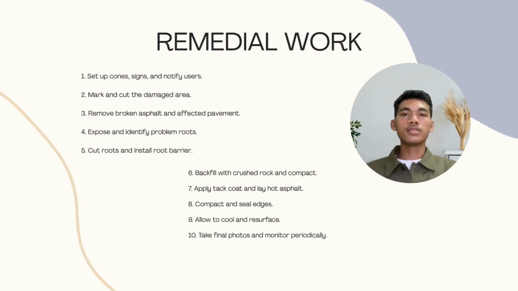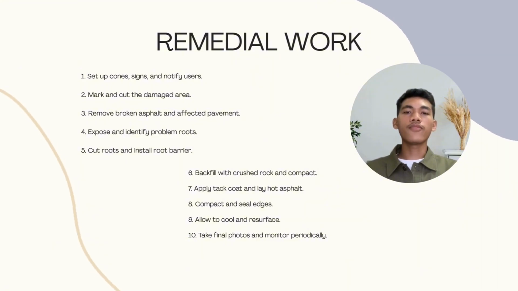Remedial work. Set up cone, sign and notify users. Mark and cut the damaged area. Remove broken asphalt and affected pavement. Expose and identify problem root. Cut root and install root barrier. Backfill with crushed rock and compact. Apply tack coat and lay hot asphalt. Compact and seal edges. Allow to cool and resurface. Take final photo and monitor periodically.